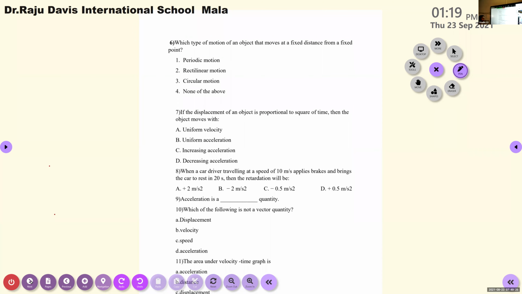What is the relation between time and the acceleration? If the displacement of an object is directly proportional to the square of the time, then the object moves with uniform velocity, uniform acceleration, increasing acceleration or decreasing acceleration.